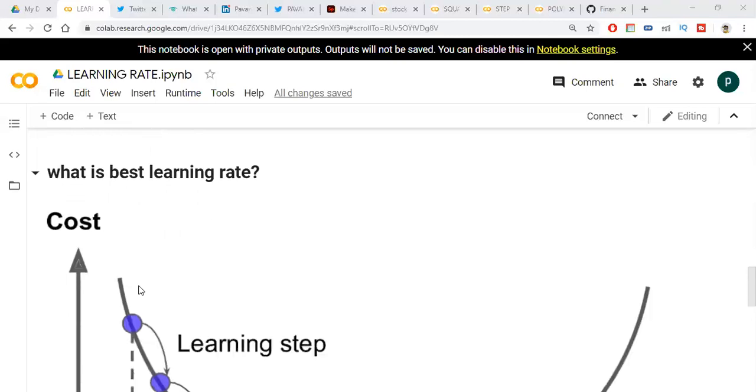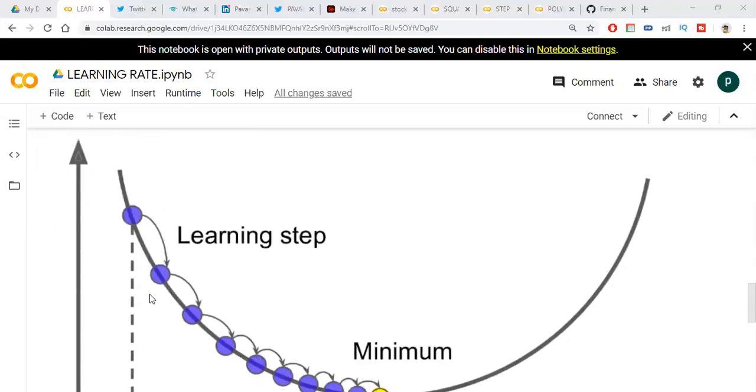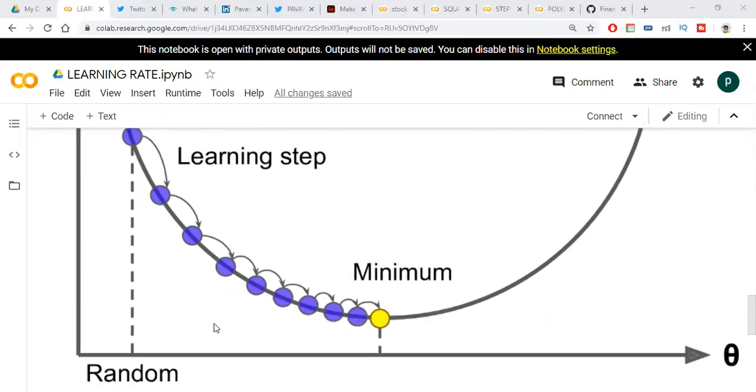See friends, at the time of starting, the value of the learning rate will be high. At the time of arriving at the global minimum, the value of the learning rate will be low. But in small and big learning rates, the value of the learning rate will be constant. But in the good learning rate, the value will change depending upon the distance to the global minimum.